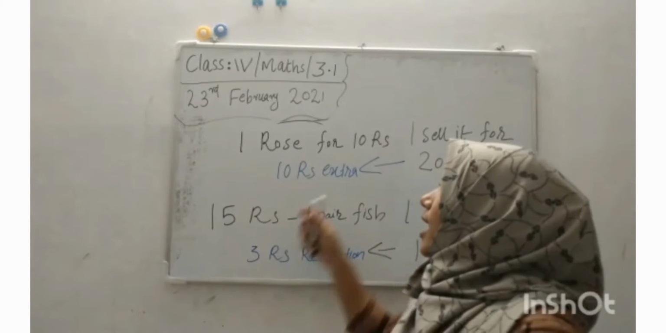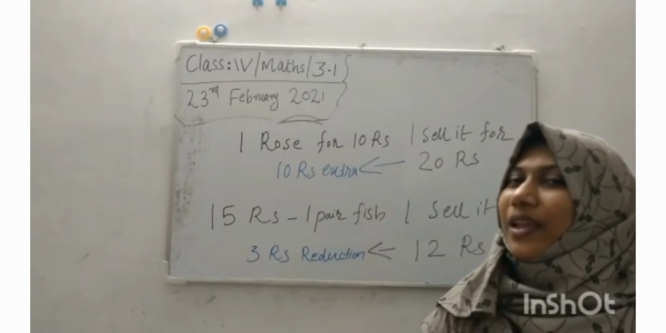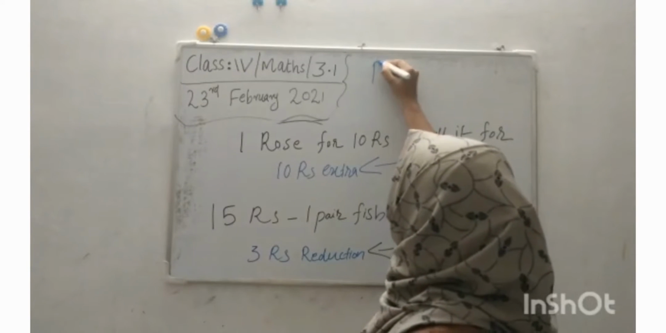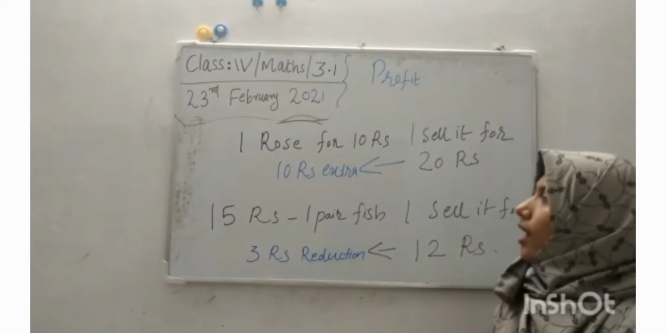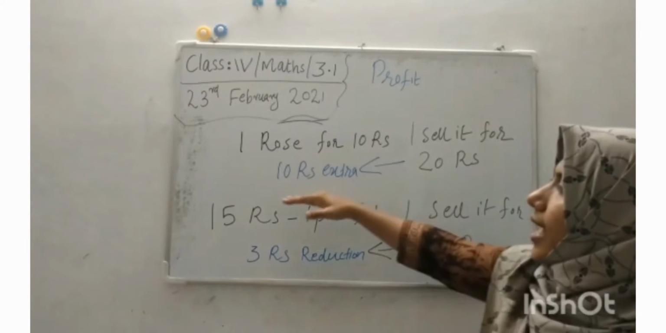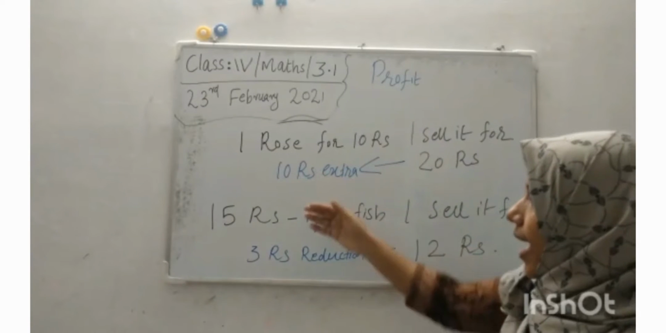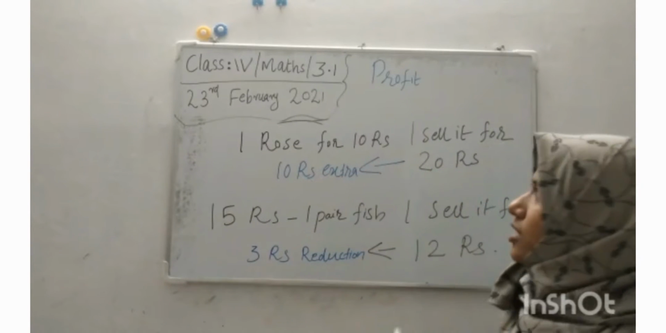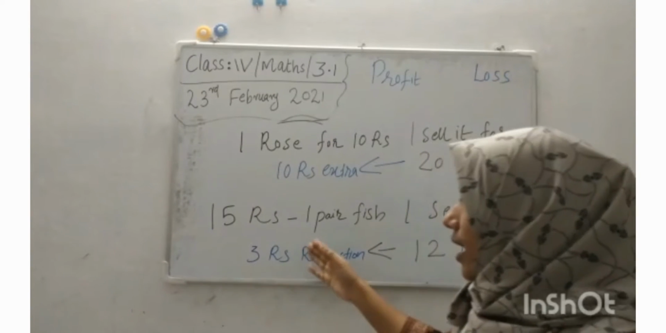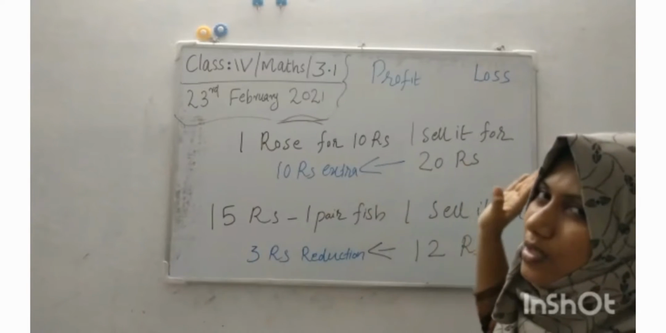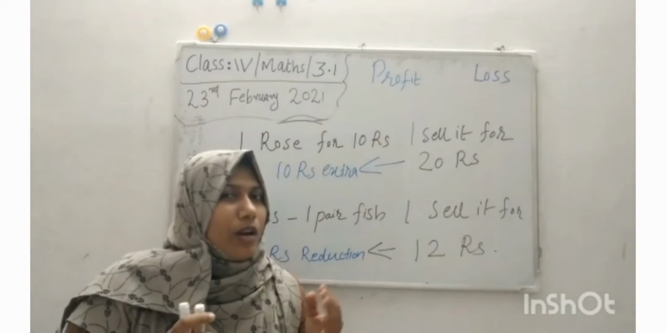Children, some of you know the word profit. The situation in which we get an extra amount is profit. Here I got 10 rupees profit. In this case, the reduction is known as loss. Here I have 3 rupees loss. So, students, you are studying profit and loss. I think you got the concept.